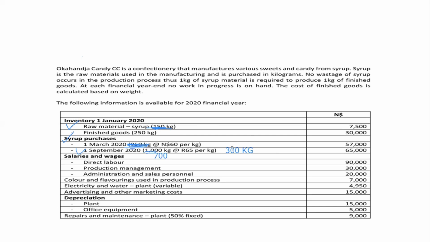Therefore, to get the closing balance for the raw materials, we take the 300 kg and multiply it by 65. Okay, simply because this 1,000 kg of raw materials came in at $65 per kg. Therefore, the remaining kg result from this 1,000. So we take the remaining kg and multiply by $65.